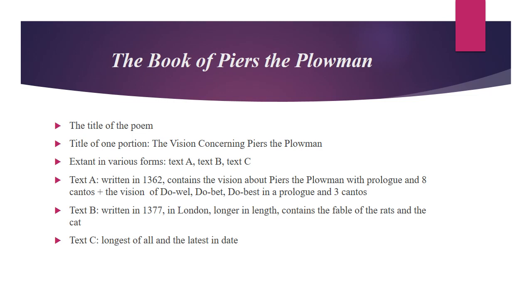Text B was written in 1377 in London and it was longer in length than the previous one. It contained the fable of the rats and the cat. Text C was the longest of all and the latest in date.